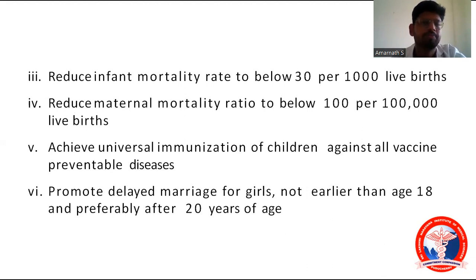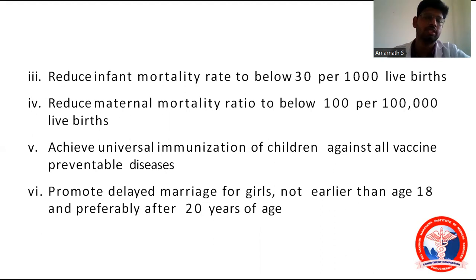1 lakh live births. Next one is achieve universal immunization of children against all vaccine preventable diseases. Okay, this is very important. And promote delayed marriage for girls, not earlier than 18 years and preferably after 20 years of age.